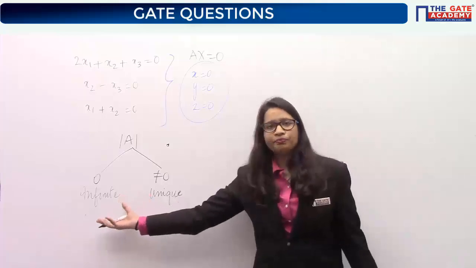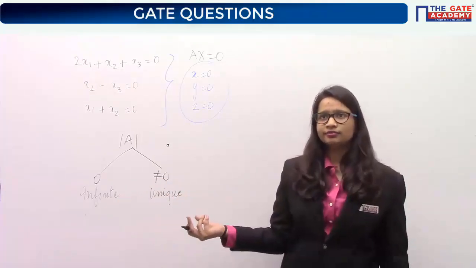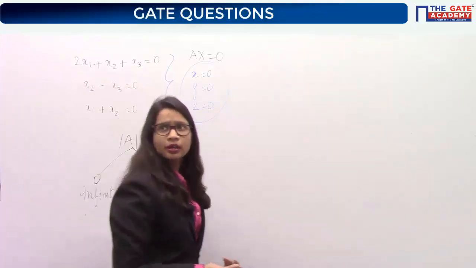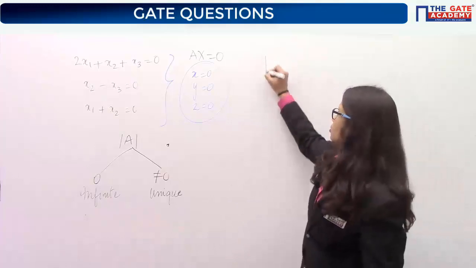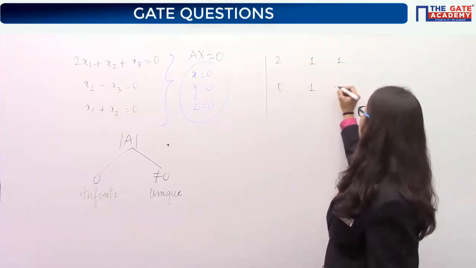If it's 0, infinite solution. If it's not 0, unique solution. Understood? Yes or no? So just find out the determinant. Now Maitri, do you know how to find out the determinant?